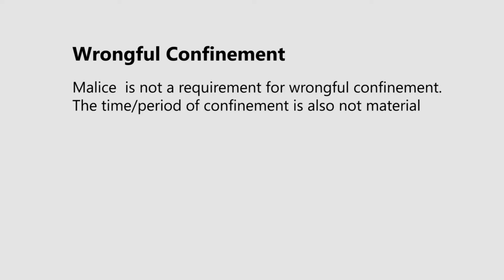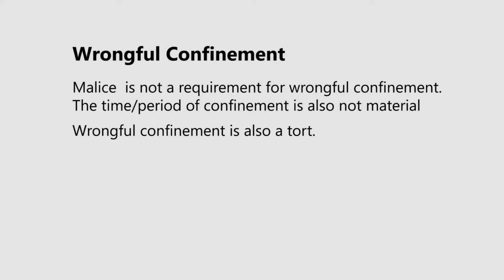The time or period of confinement is also not a relevant point. It is only necessary to establish that a person was prevented from moving beyond a certain confinement or from moving beyond certain circumscribing limits. Once that is established, the offence of wrongful confinement can be committed.